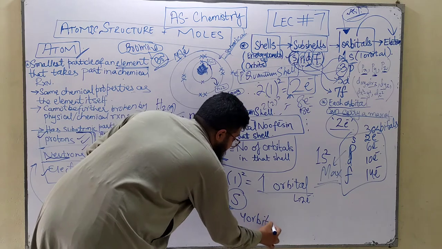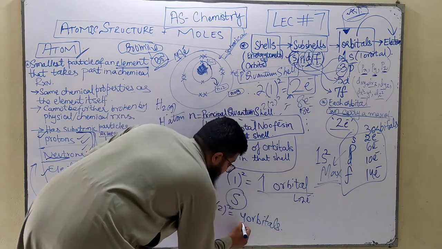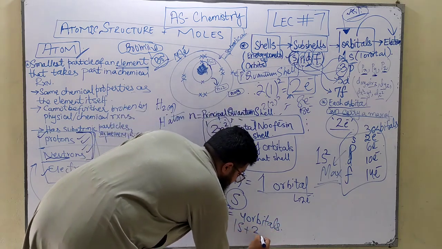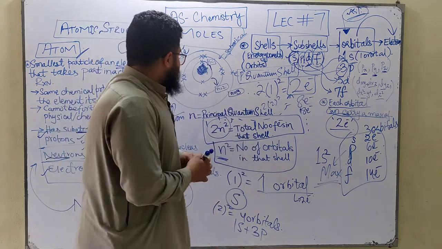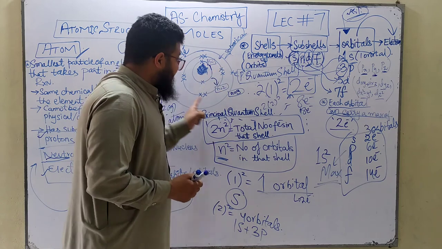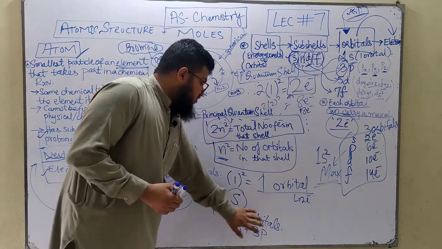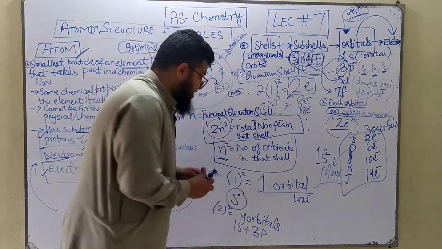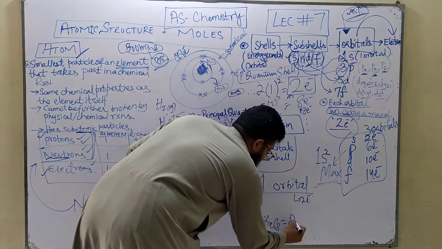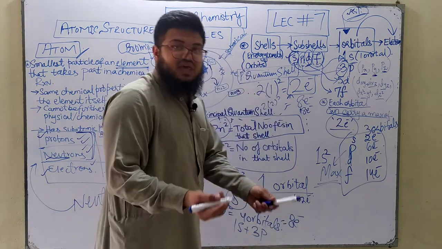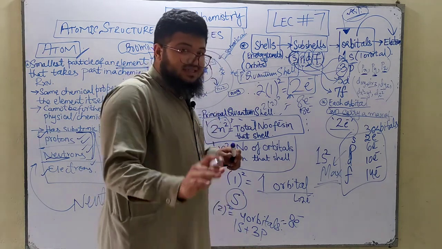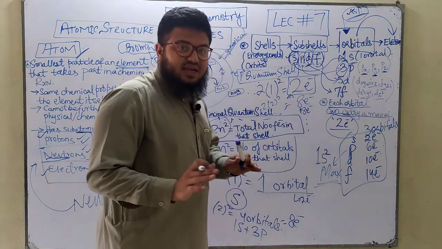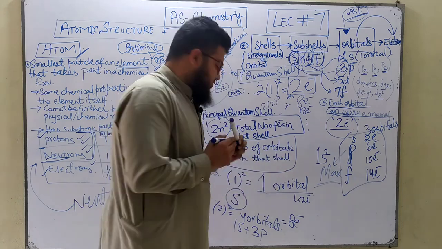The 4 orbitals include 1 s orbital and 3 p orbitals. So in the second shell we can have 4 orbitals, which means 8 electrons, because 4 times 2 is 8.